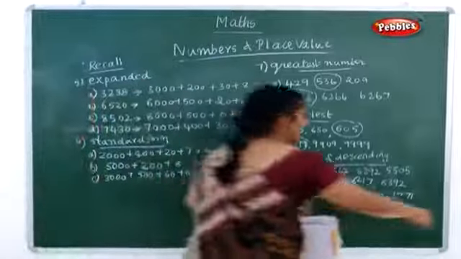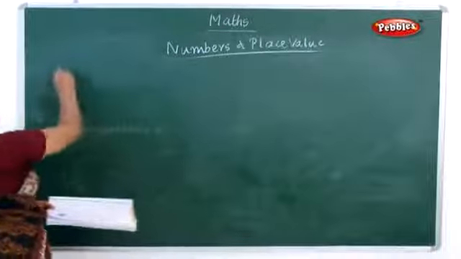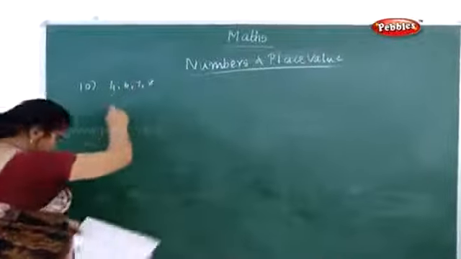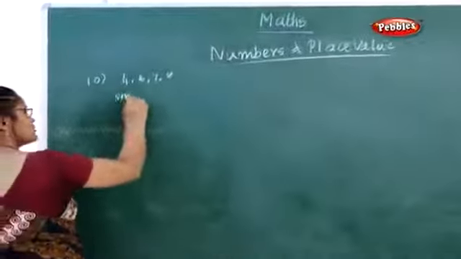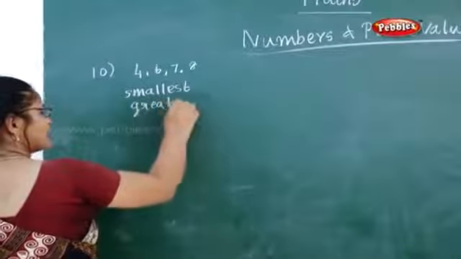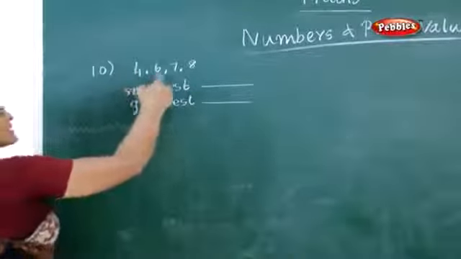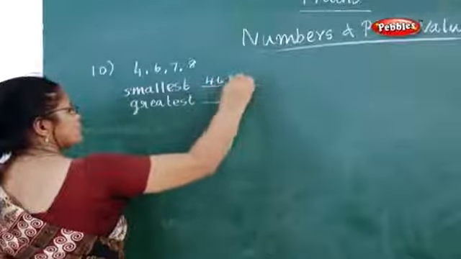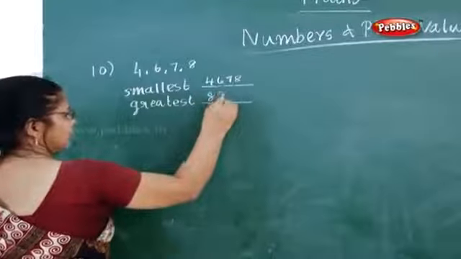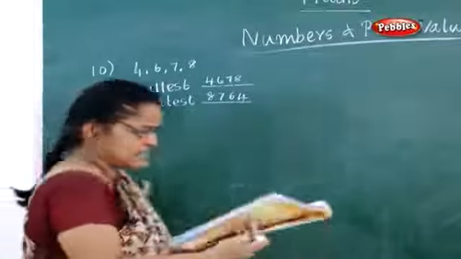Now next sum, the 10th one. Using the given digits 4, 6, 7, 8, you have to write the smallest 4-digit number and the greatest 4-digit number. Now what you have to do? Very easy, the smallest is 4678. What is the greatest 4-digit number? You can start from the largest digit: 8764. So this is how you have to find your smallest and greatest number.